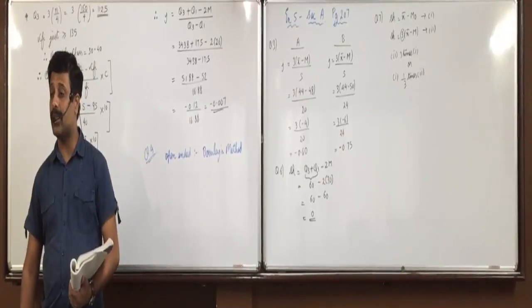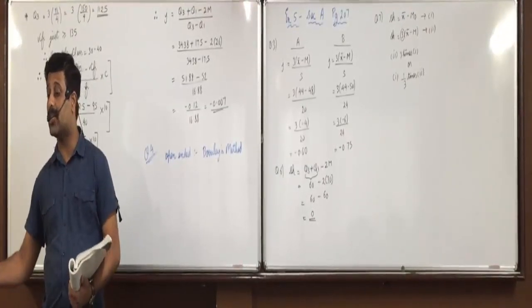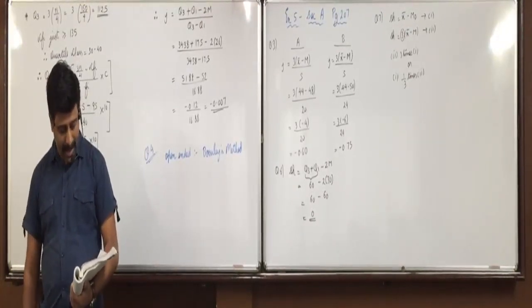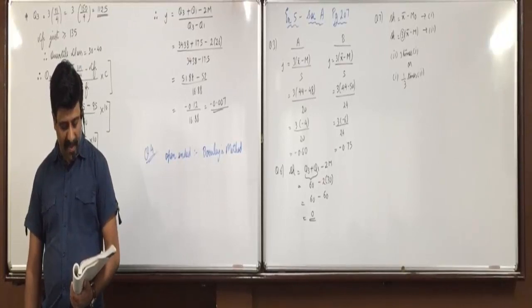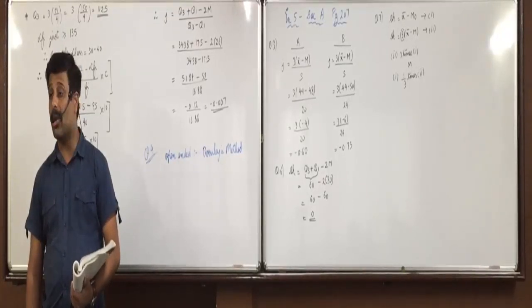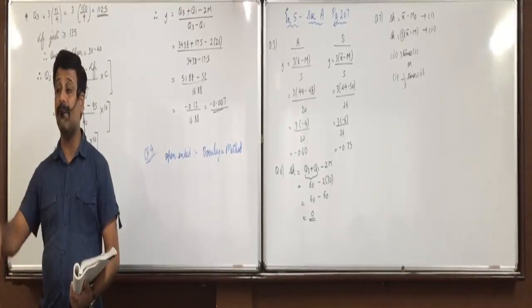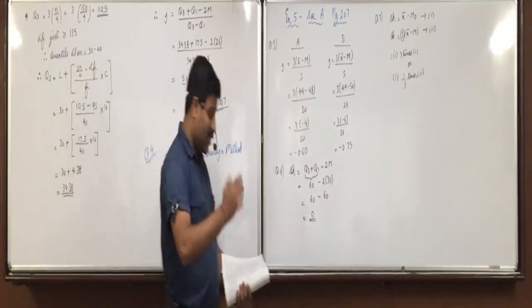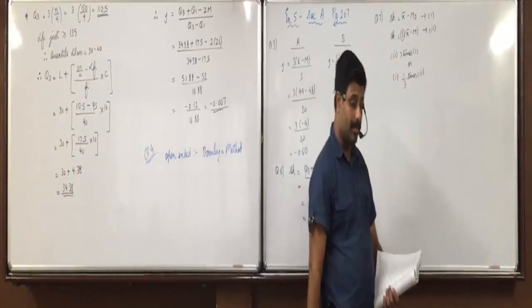In a negatively skewed distribution, is Q3 minus M less than M minus Q1? Yes, so this is also true. Then, the left tail of the frequency curve of the distribution is more elongated, meaning pulled. We discussed that in positive, the right tail is pulled, and in negative, the left. So left tail is pulled is also true.